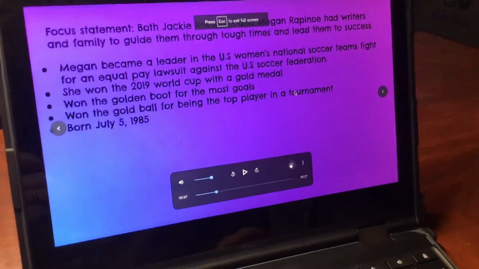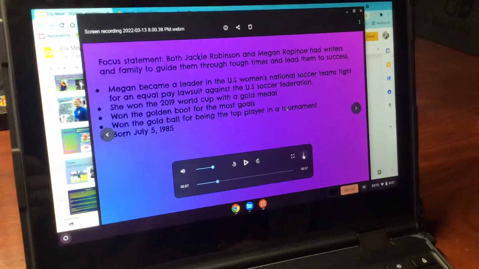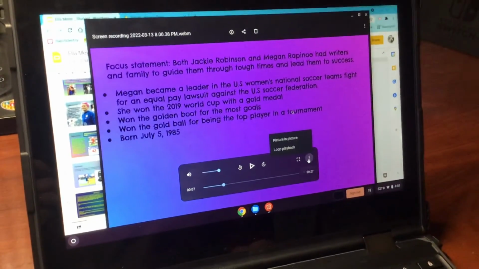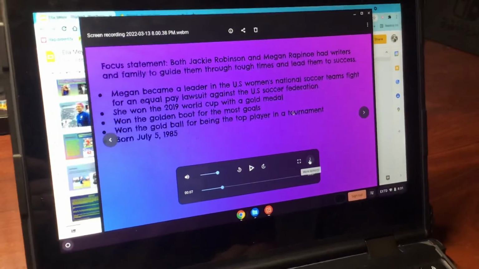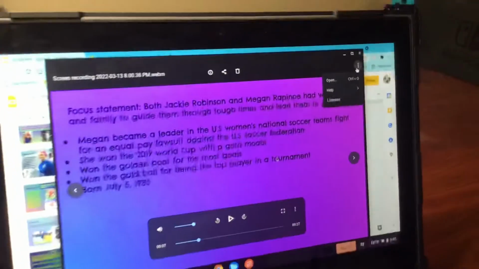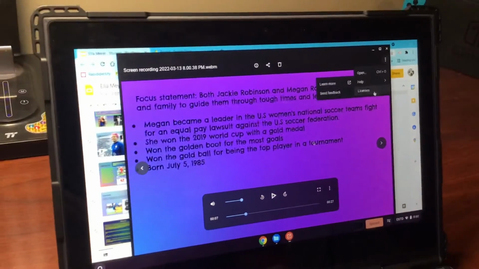And then X out of that. And then the 3 dots, go ahead and press the 3 dots to see if there's anything there. You can loop your presentation if you want to replay it, but we're not going to. And then top right corner, the 3 dots up at the top. That just says open. You can open another file, and that's it. You can X out of that.